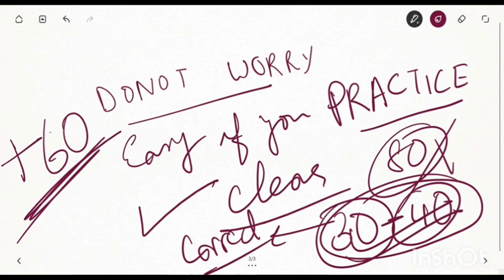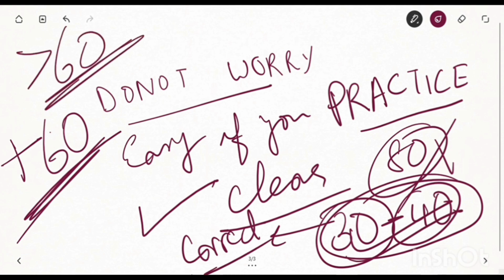So make sure that you only solve the answers that you know are right, and trust me, you can score more than 60 marks. You can get it.